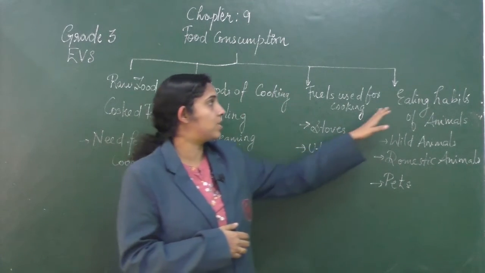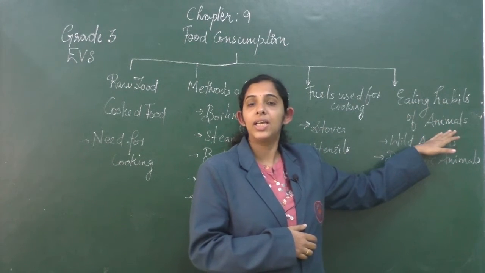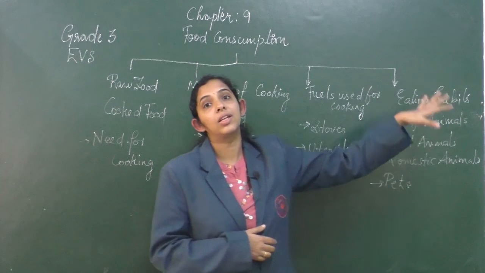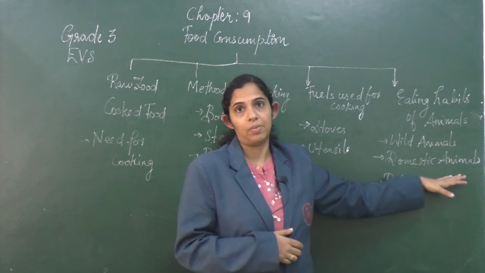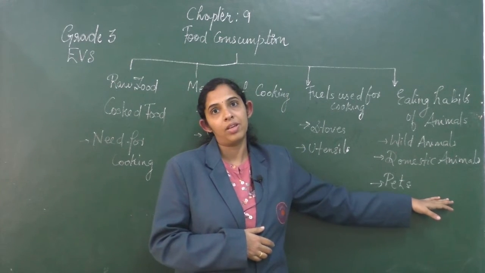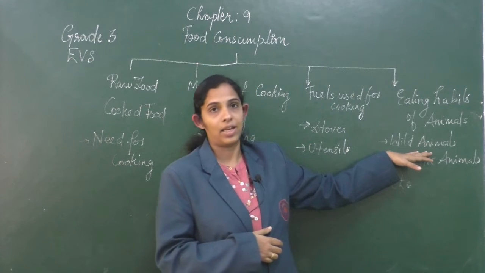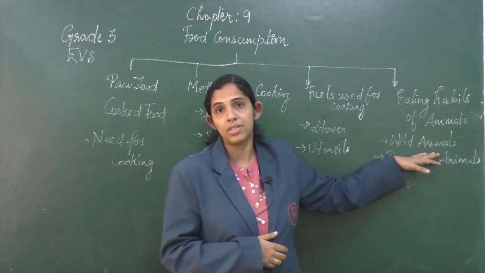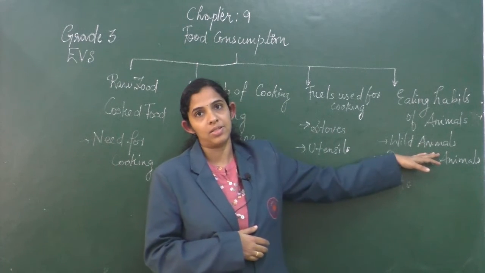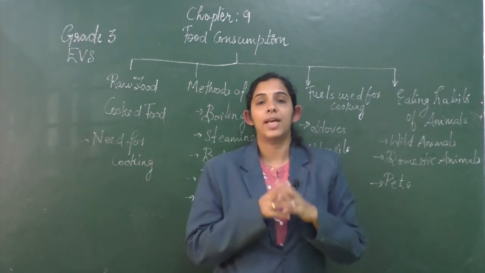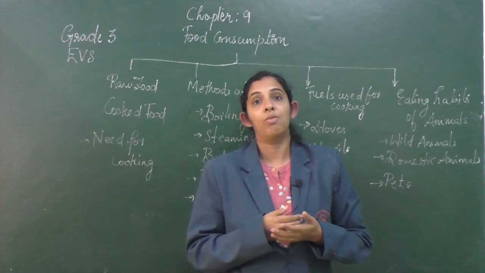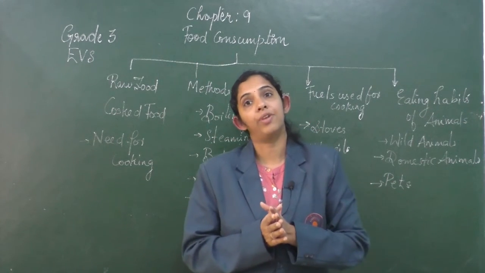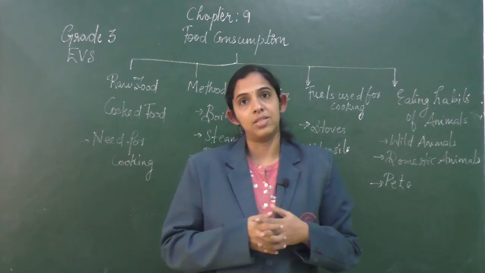In the last section of the chapter, we have discussed the different eating habits of animals. When we say animals, we have already seen the chapter Animal Kingdom. We can classify animals into wild animals and domestic animals, and under domestic animals you will find pets. According to the eating habits of animals, wild animals are mainly classified into three: herbivorous animals, carnivorous animals, and omnivorous animals. Herbivorous animals are those animals which feed on plants, whereas carnivorous animals feed on other animals. Omnivorous animals can feed both on plants and on other animals.